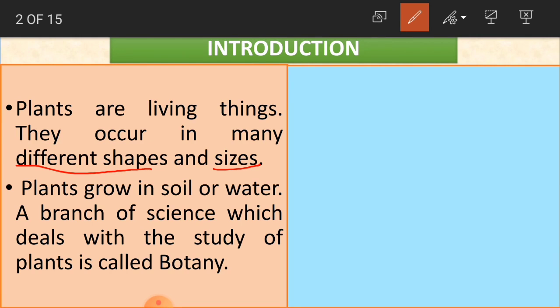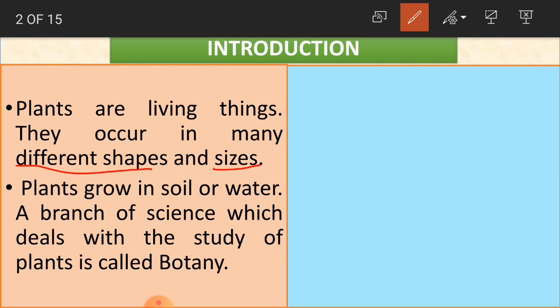As I said, you will see different types of plants. A small plant, a big plant. Every plant is different from the other one. Even we are. Some of us are boys, some of us are girls, some are tall, some are short. Even human beings have different shapes and sizes.